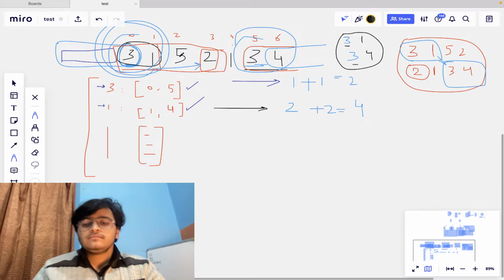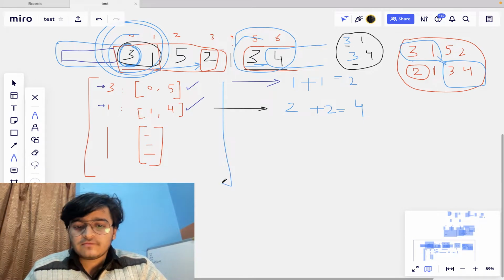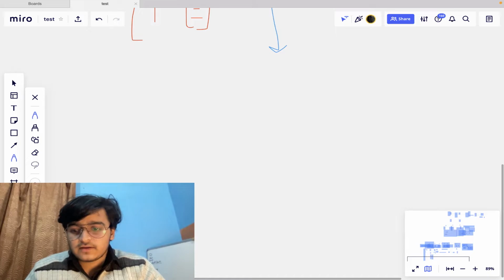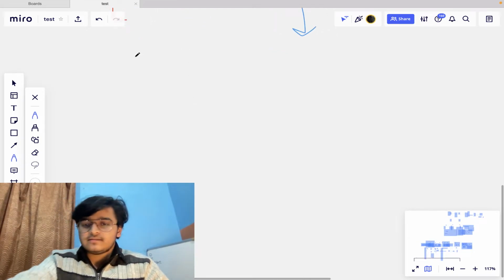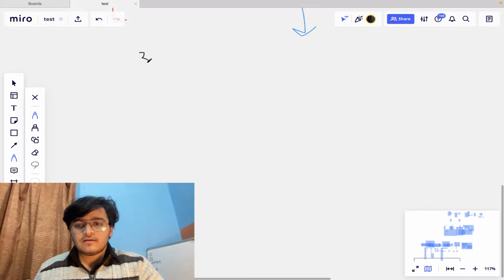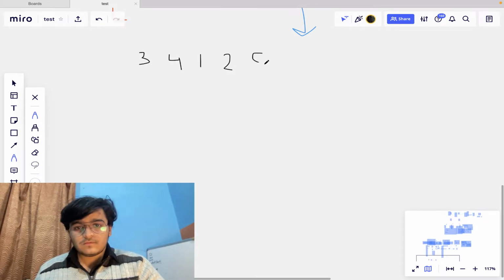But things become wrong. Suppose we have a case here. I'm giving a counter case. Suppose I have written that case here. So this will be 3 4 1 2 8 6 1 7 1 4 and 8.